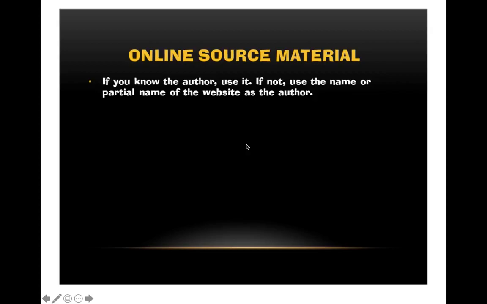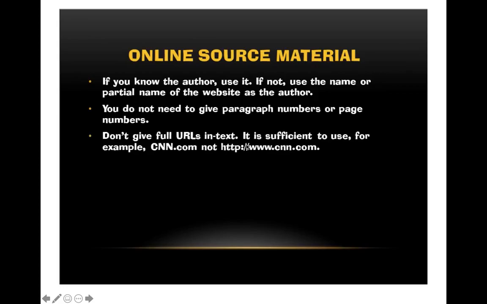So basically, if you know the author, use it. If not, use the name or partial name of the website as the author. As I showed you in the previous examples, just use the name or partial name of the website in place of the author. You don't need to give paragraph numbers or page numbers if it's online. There probably aren't any. Don't give the full URL in the text. It's sufficient to use, for example, CNN.com. You don't need to put http://.